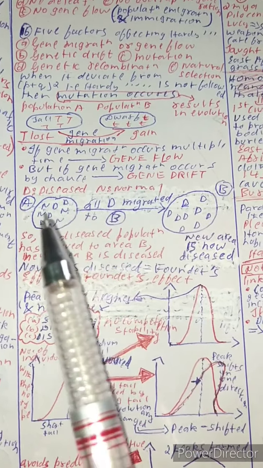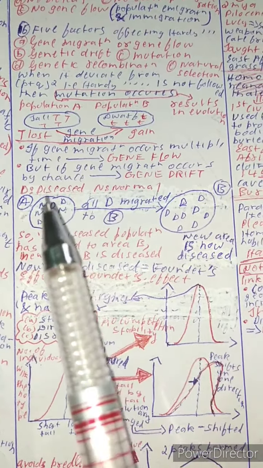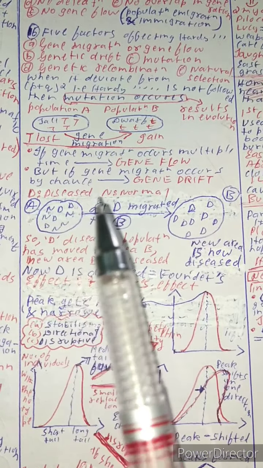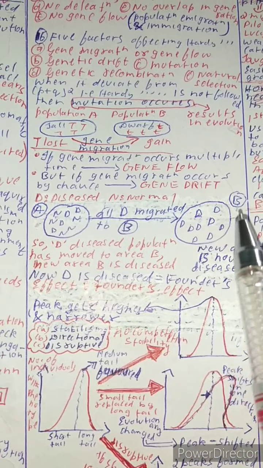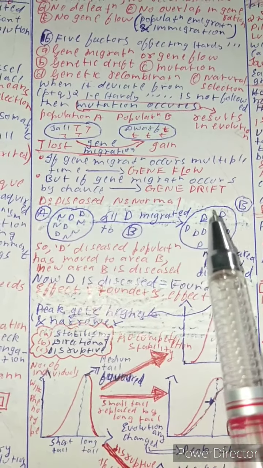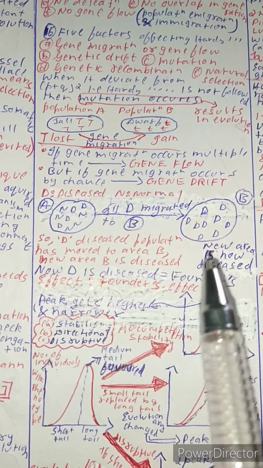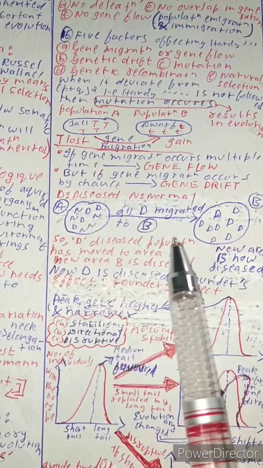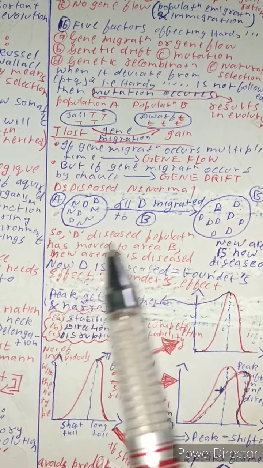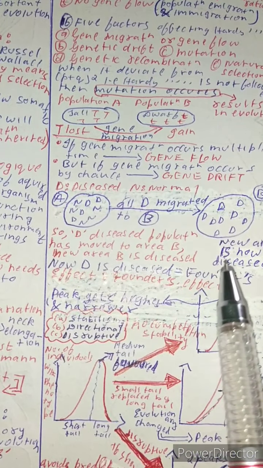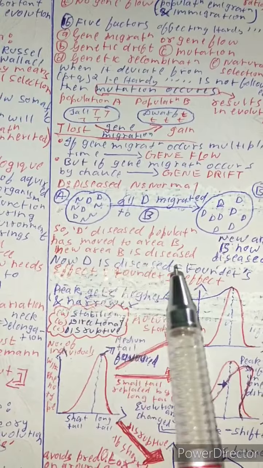Another example: consider population A and population B. In population A, there is a mix of individuals: normal, diseased, normal, diseased, and population B is completely empty. But if all the diseased population migrate to population B, now a new area is formed where all the individuals are diseased. So if the diseased population has moved to area B, a new population B is formed which is diseased. Now this diseased population is called the founders, and the effect is known as the founder effect.